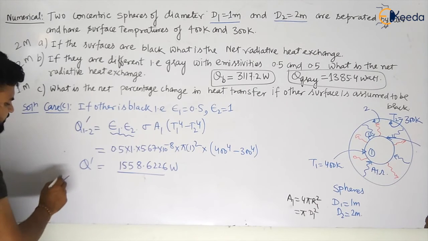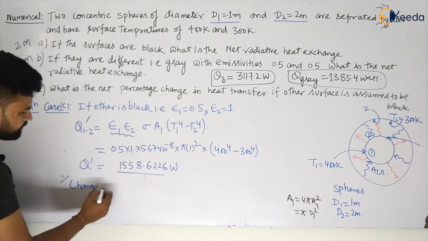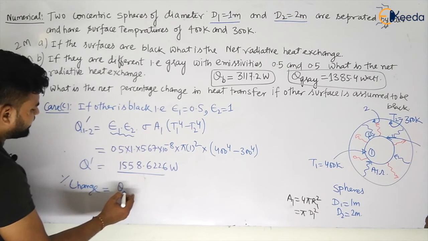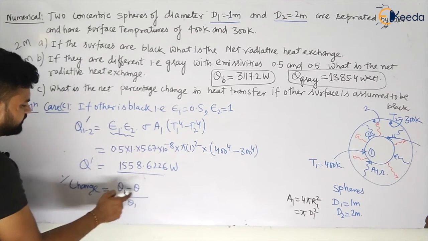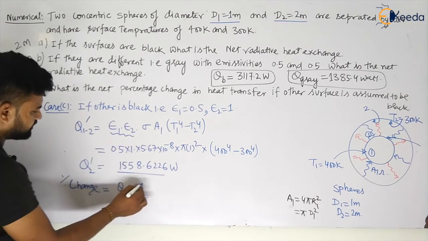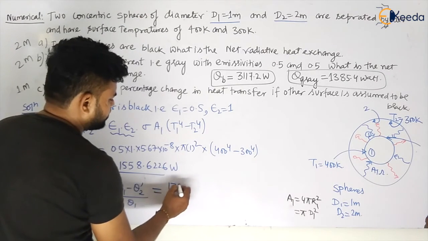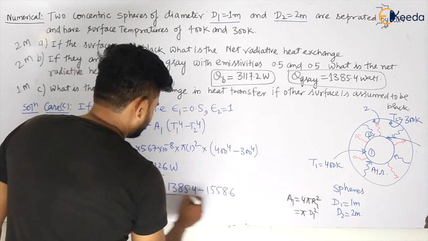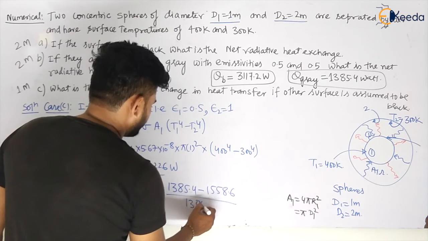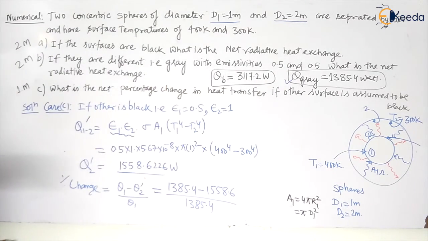Can we calculate the percentage error now? So percentage change will be equal to how much? Let us see. So the percentage will be Q1 minus Q2 divided by Q1, or we can say in first case, that is the second case, let us take Q2 dash. So this will become how much? The percentage will be 1385.4 minus 1558.6 divided by 1385.4, my dear students. So I am considering when this was gray, my dear students. When this was gray, I am not considering when this was black, my dear students.